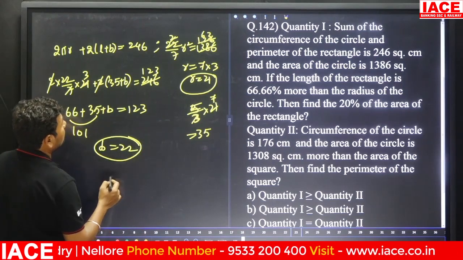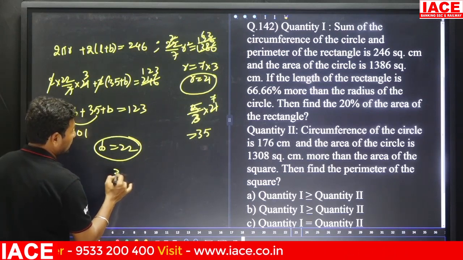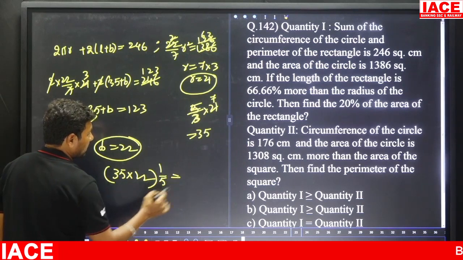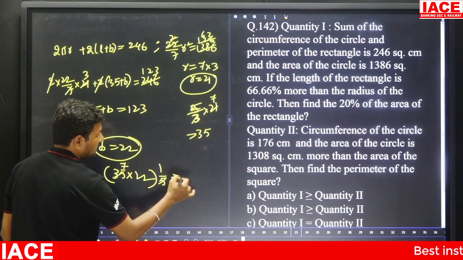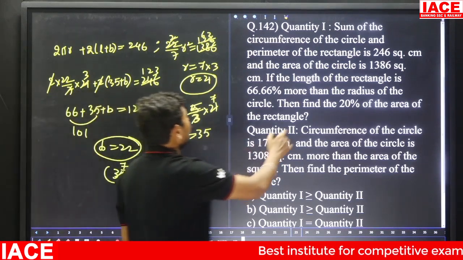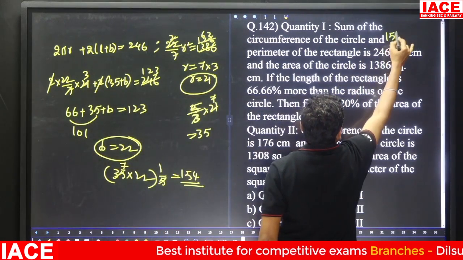Area is L into B, 35 into 22, and 20% means 1 by 5. Then 5 7s are 35, 7 2s are 14, so it is 154. After the calculation, quantity 1 is 154.